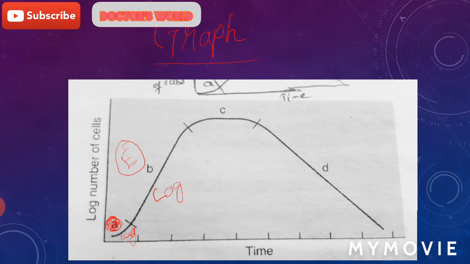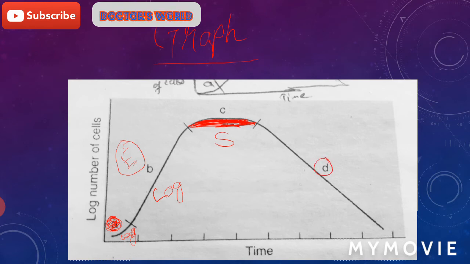The third phase is the stationary phase, when the number of bacteria that are produced becomes equal to the number of bacteria dying, and a stationary, that is steady state, is achieved. This is the stationary phase.